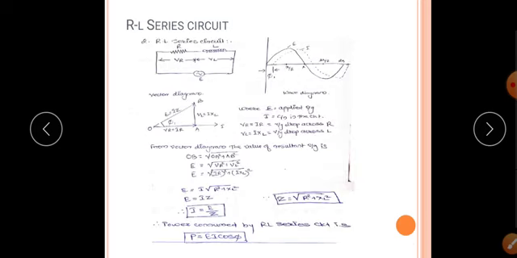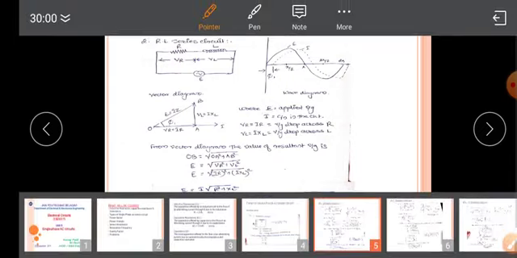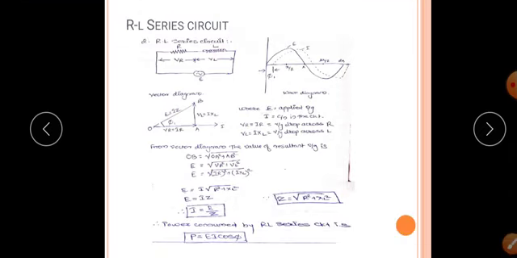Next, the RL series circuit. Consider a resistance R connected in series with an inductor across a voltage of E volt. VR is the voltage drop across the resistance R, and VL is the voltage across the inductance.